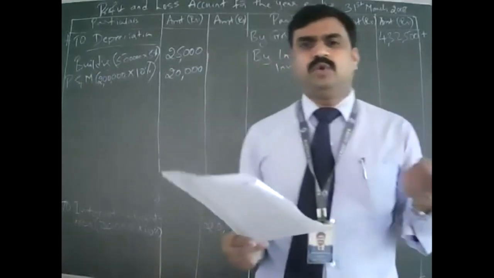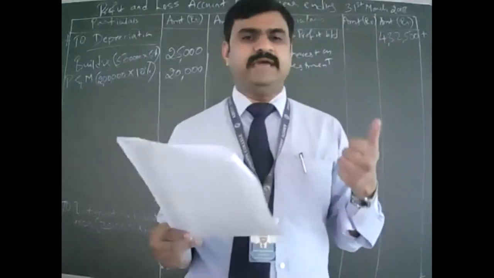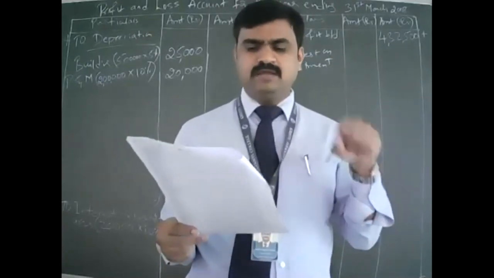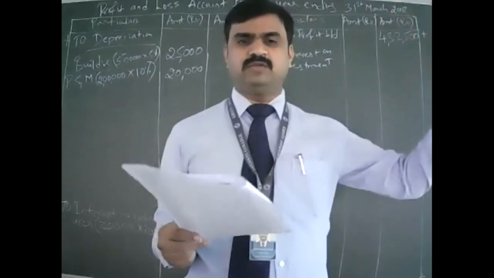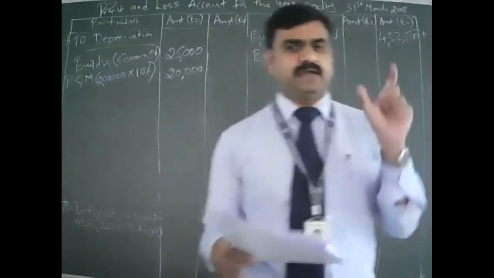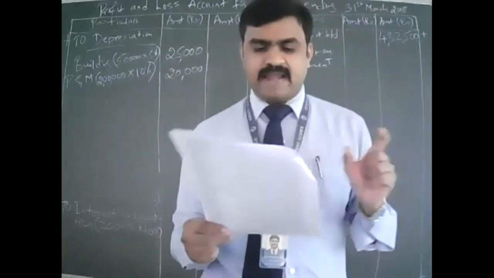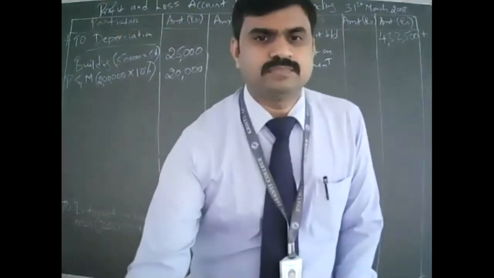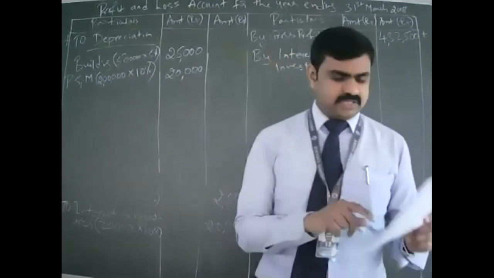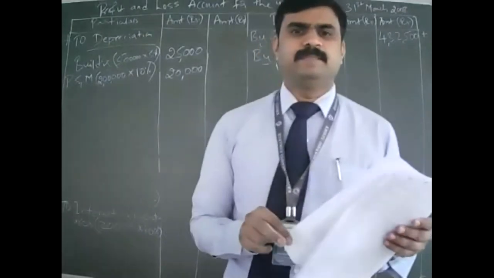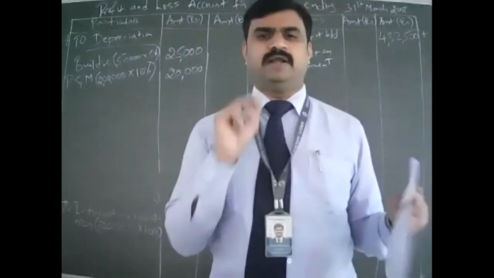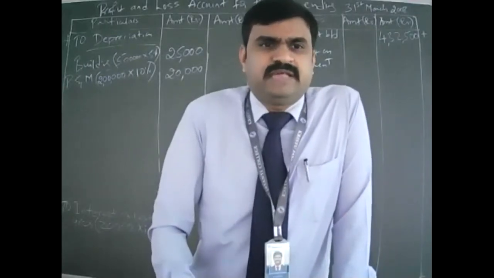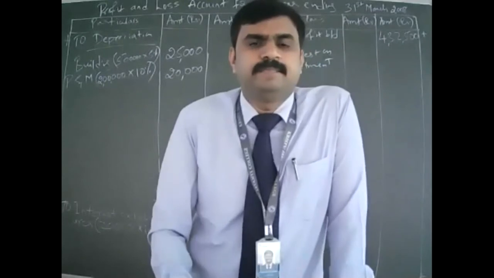So 12% on 2 lakhs will be how much for 1 year? 24,000. See, 1st April 2007 to 31st March 2008 is one full financial year of 12 months. But how much is given in the trial balance? 18,000. That means something is missing.